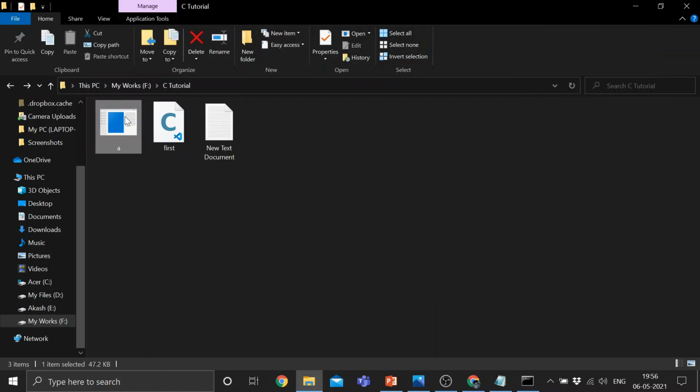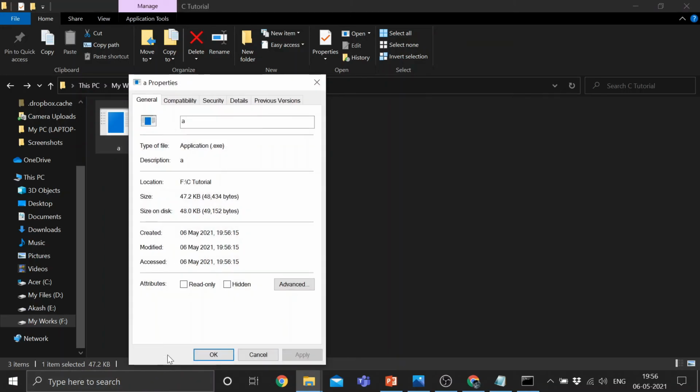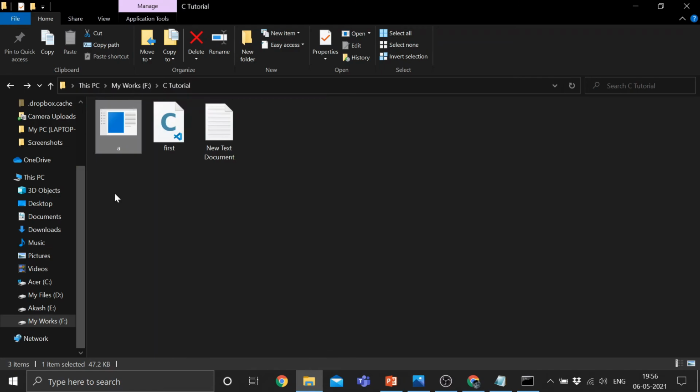Here you can right click and go to properties. See the type of the file is application, an exe file. This is the machine code. You cannot see what is written in this file.